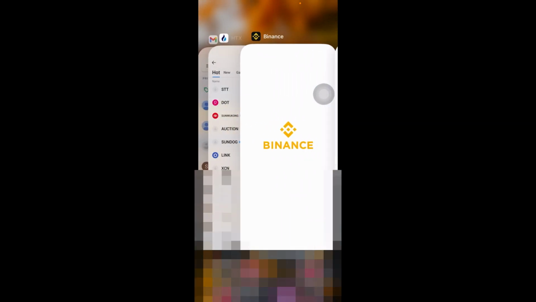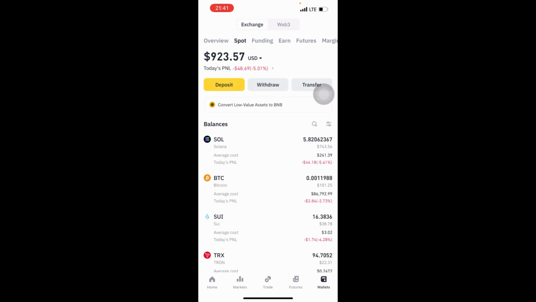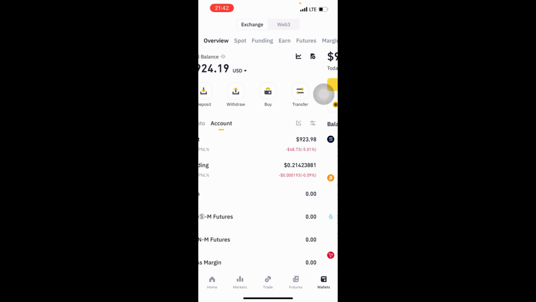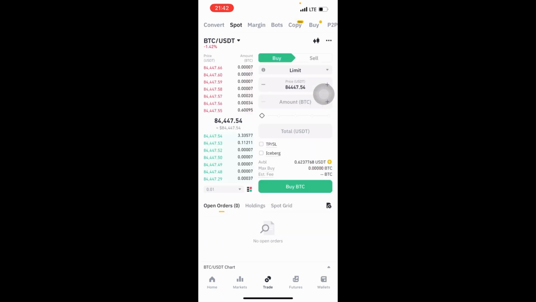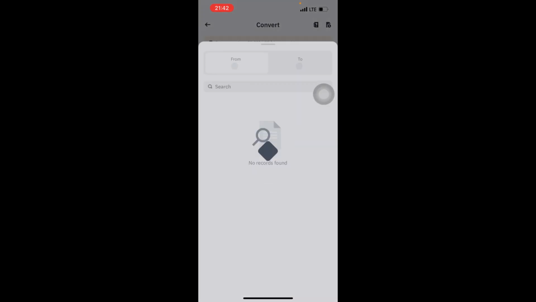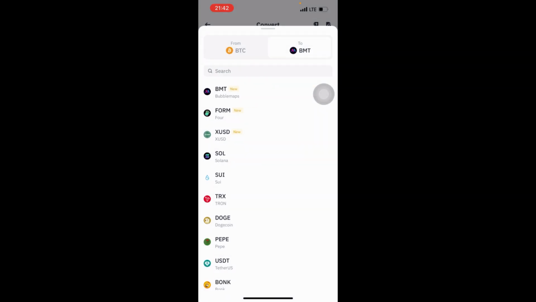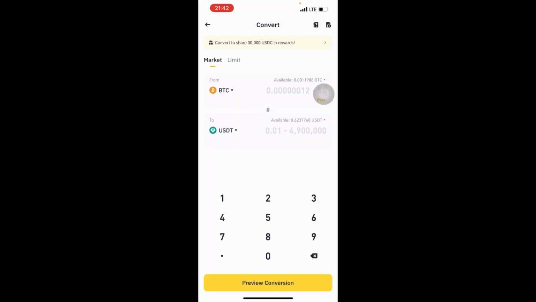So I have to go here and use the converter. Watch me how I'm doing this. I convert 0.0011988 BTC to USDT. I'll copy it, which means that this money is equivalent to $100.